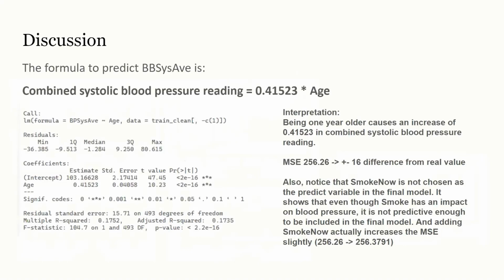Now, let's discuss the final model. The prediction formula tells us that by growing one year older, we are likely to have an increase of 0.4 in the blood pressure reading. Notice that smoke now is not included in the final model. It shows that although the impact of smoke now is significant, smoke now is not predictive enough. The MSE is just around 16 offset from the real value, which is not bad. Even with the same pressure measure, we can still see different results from time to time.